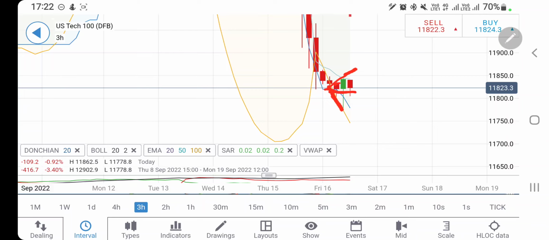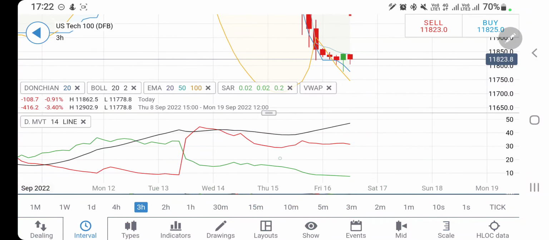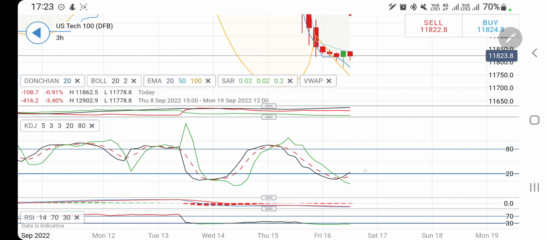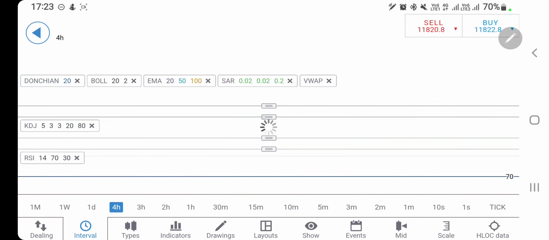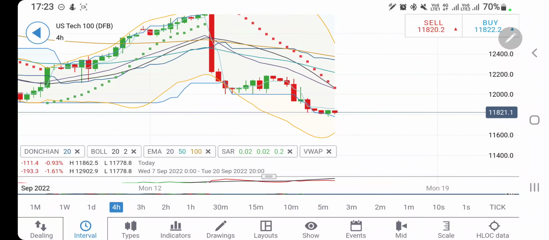The pivot is right now at this zone, that is 800, 820, 800, 810 levels, and the highs there at 870, 880. So be cautious in between this zone, 11,770 to 11,870. You have to be cautious in between these 100 points. Directional movement is bearish. Stochastic is oversold, trying to come out of it. The MACD is bearish, trying to cross over for a bullish move. RSI is oversold on the 3-hour charts.